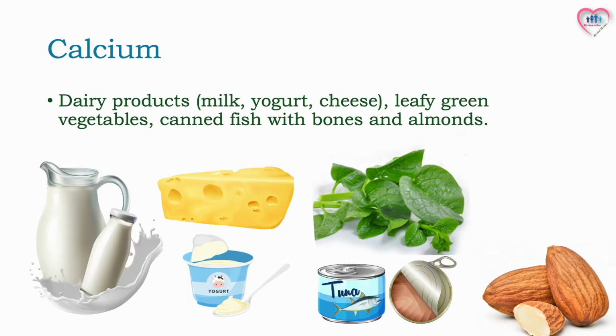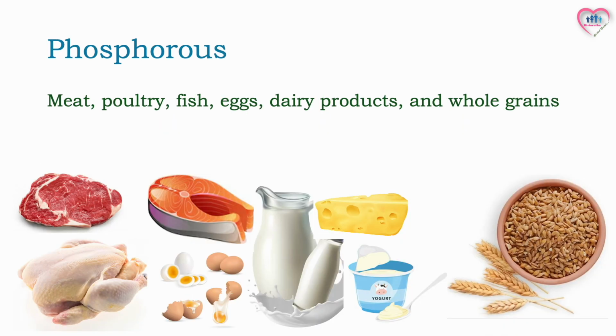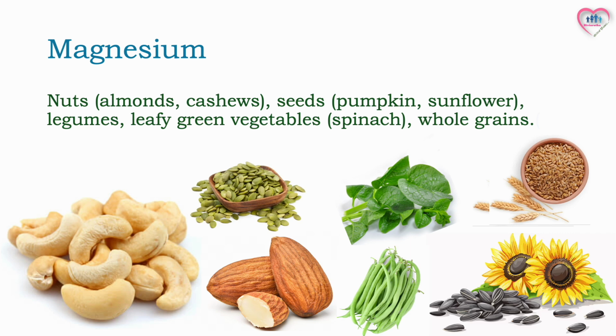Calcium-rich foods include dairy products such as milk, yogurt, and cheese, then leafy green vegetables, canned fish with bones and almonds. Sources of phosphorus are meat, poultry, fish, eggs, dairy products, and whole grains. Magnesium is found in nuts such as almonds and cashews, seeds such as pumpkin and sunflower, legumes, leafy green vegetables like spinach and whole grains.